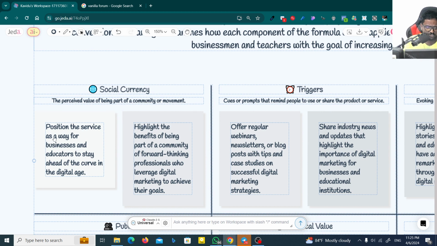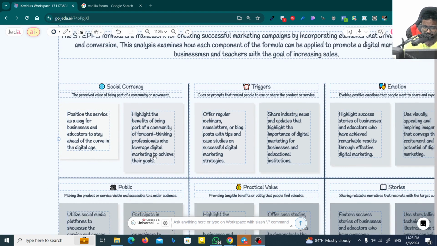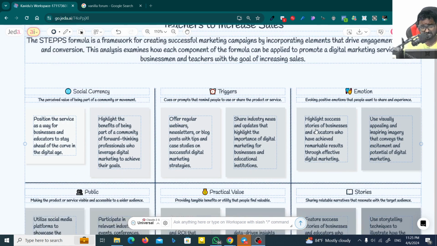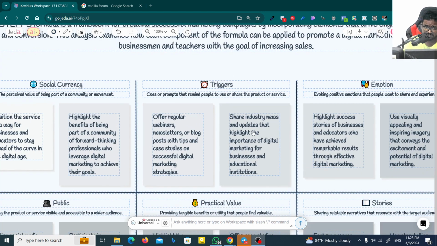Social currency: position the service as a way for business and education to stay ahead of the curve in the digital age. Highlight the benefits of being part of a community of forward-thinking professionals who leverage digital marketing to achieve their goals. And you can use these triggers. Offer regular webinars, newsletters, or blog posts with tips and case studies on successful digital marketing strategies. The same things, but there are some differences, you can see, right? Not the same thing. And share industry news and updates that highlight the importance of digital marketing for business and educational institutions. Let's double click on this one.